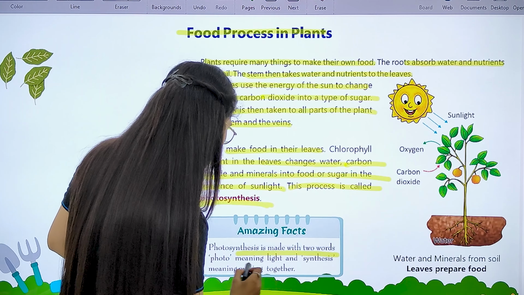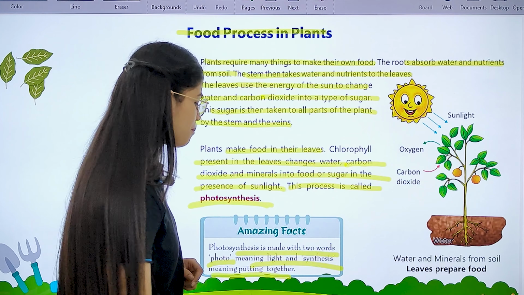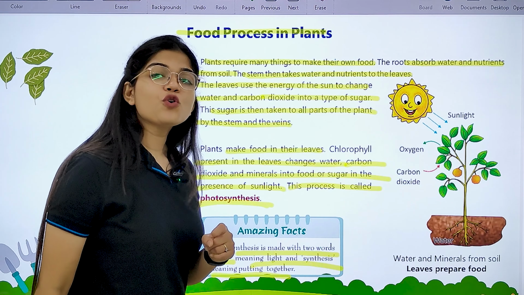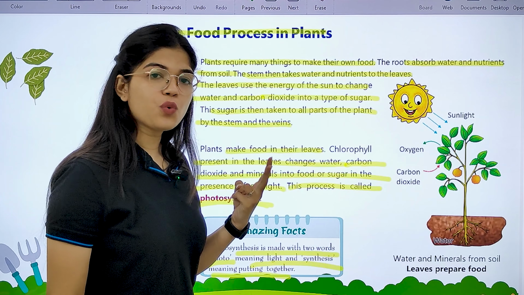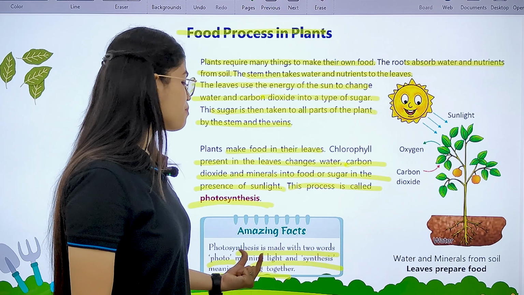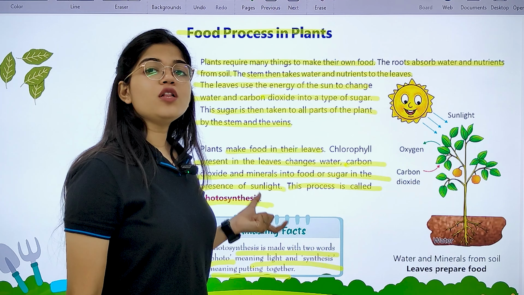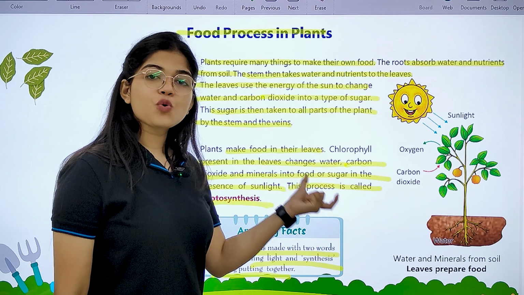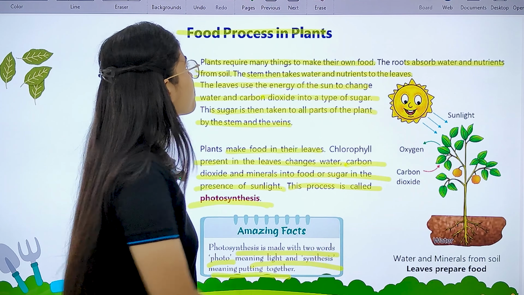Okay, now photosynthesis is made with two words: photo meaning light and synthesis meaning putting together. So the word is majorly made of two words, that is photo, which means light, and synthesis means putting together. So what does the plant do? They put all these raw materials together in the presence of light, and then they prepare their own food.